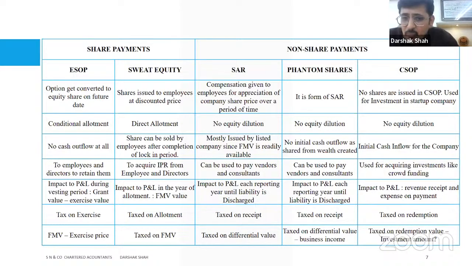loyal consultants with you, and therefore if you want to give this commitment, then of course this has also been used. Largely it's employees who have been using it, but yes, this is a window which is open for them too, right? Moving forward, impact to P&L, of course, each reporting year when there are price adjustments which happen because of the year end, that is something which is considered as a part of P&L, so that you bring it to the P&L.